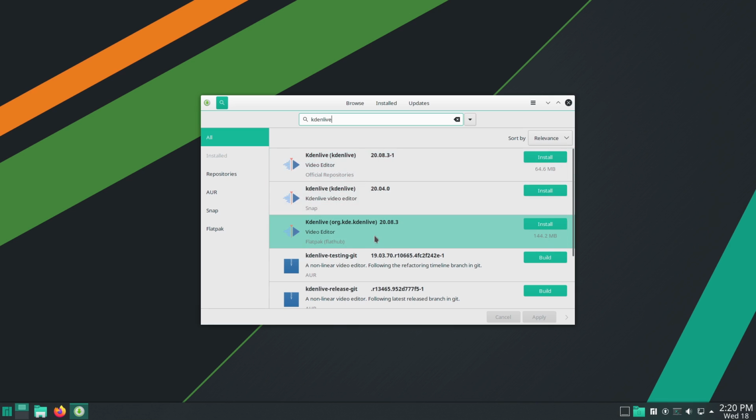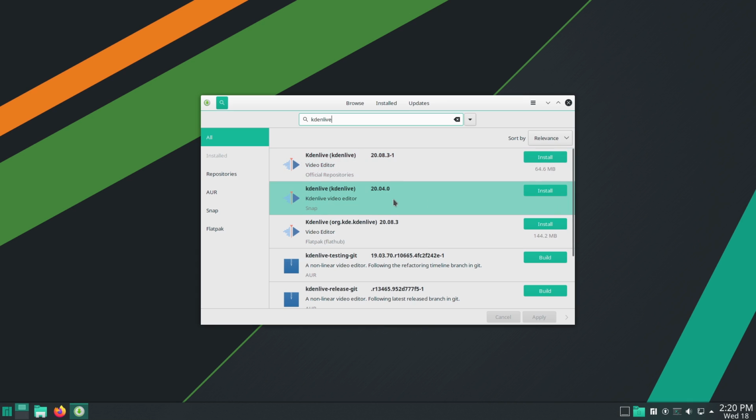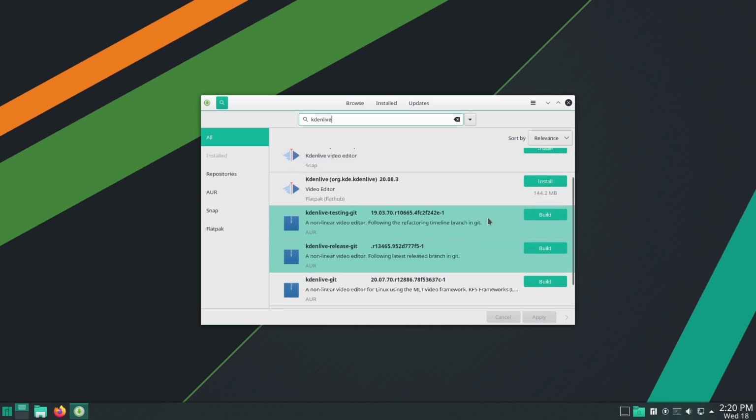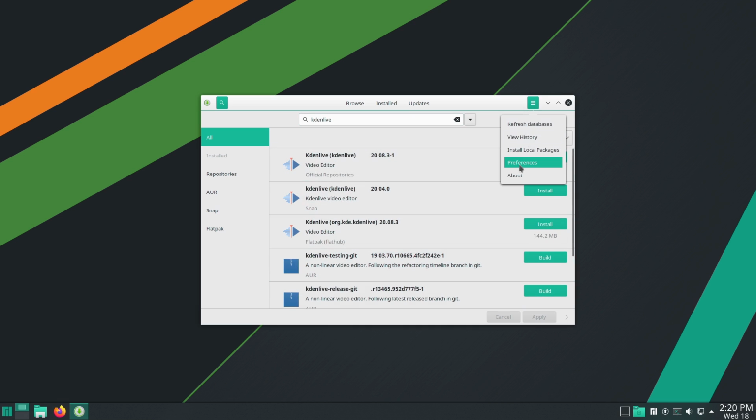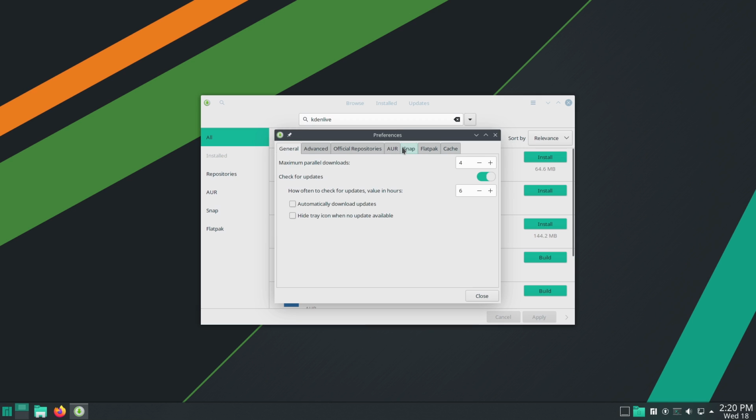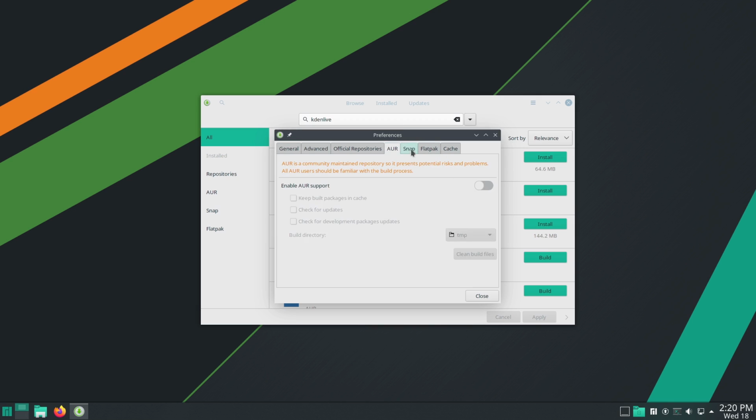But I can very clearly see which one I want. Do I want to run this from an official repository or as a Snap or as a Flatpak? And Manjaro makes it easiest to give us that individual choice. And if you want to turn them off later, just go ahead and toggle these guys back off at a later date. There's no problem with that.